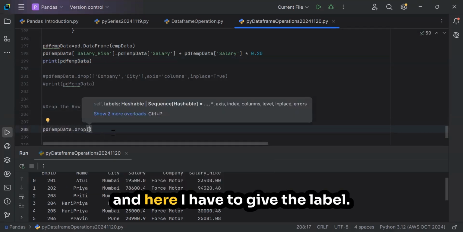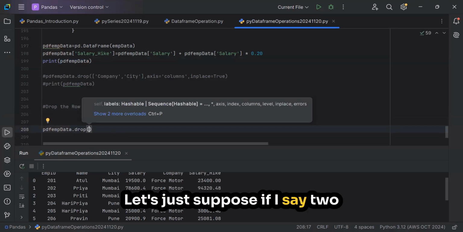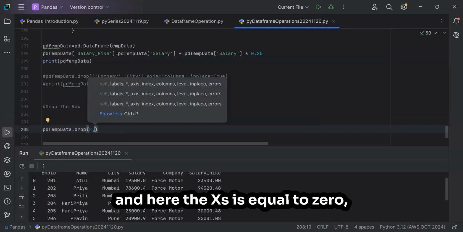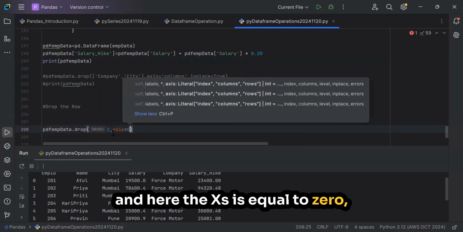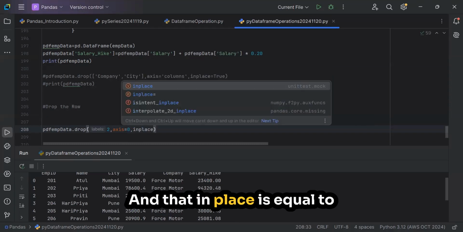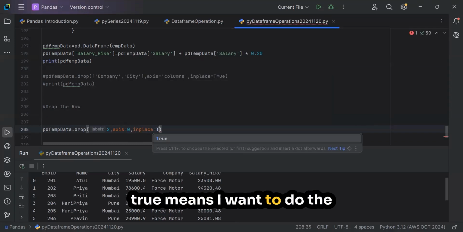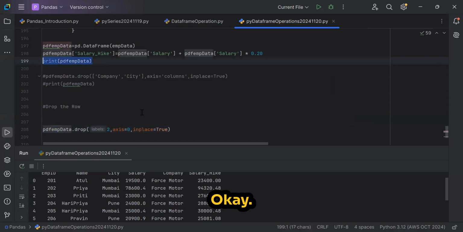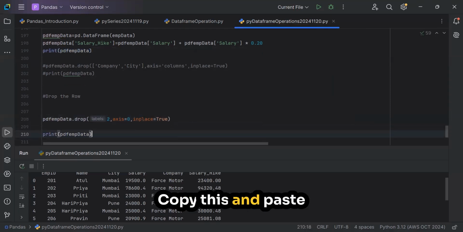And here I have to give the label. Let's suppose I say 2 and here axis is equal to 0, because I want to drop the rows. And inplace is equal to true means I want to make the changes in this data frame only. Okay, copy this and paste it.